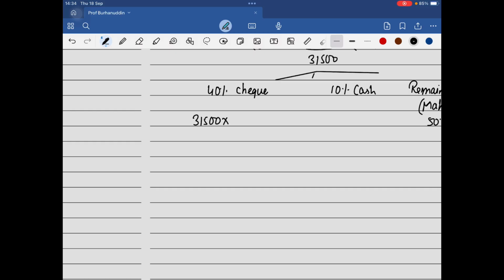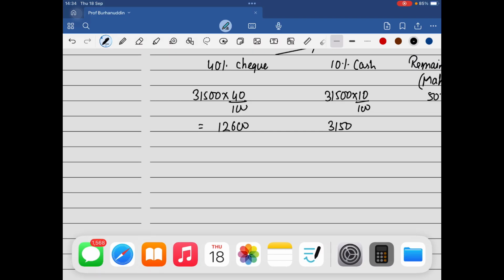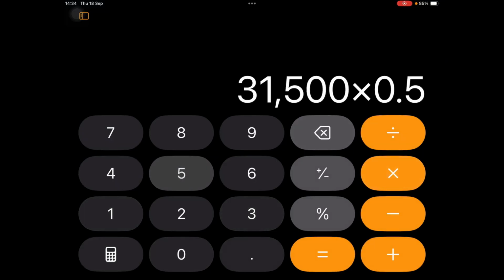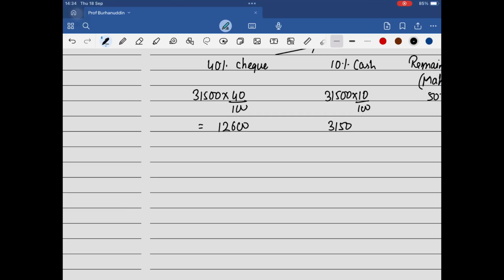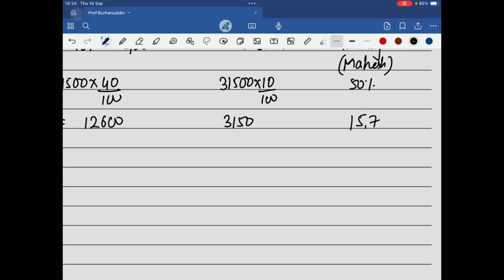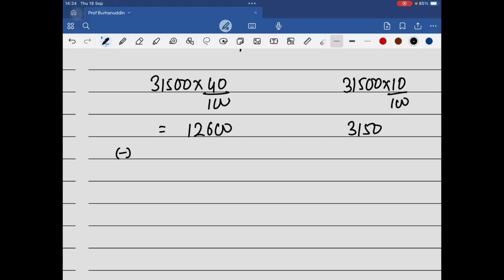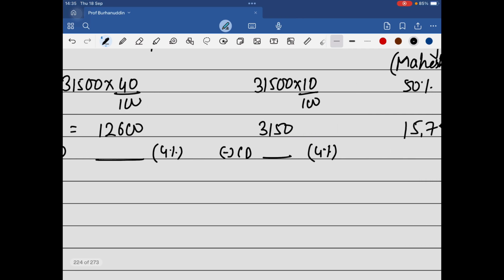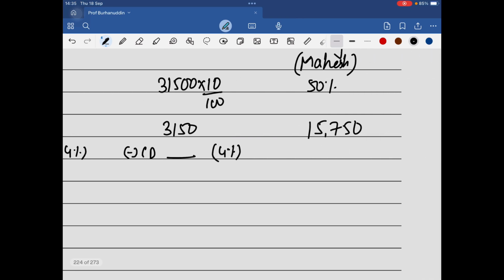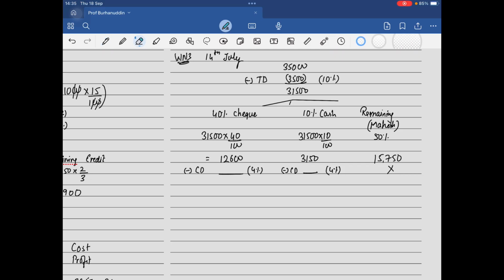Perfect. 10% I already know. Did you not understand? It's very easy. And half of 31,500 we know, that's 50%: 15,750. Now you will be having a cash discount also, beta, 4%. No, no, individual 4% on this cash discount. This is not your GST, beta. GST is different. Here I won't give any discount on the credit part because he's not making me the payment.